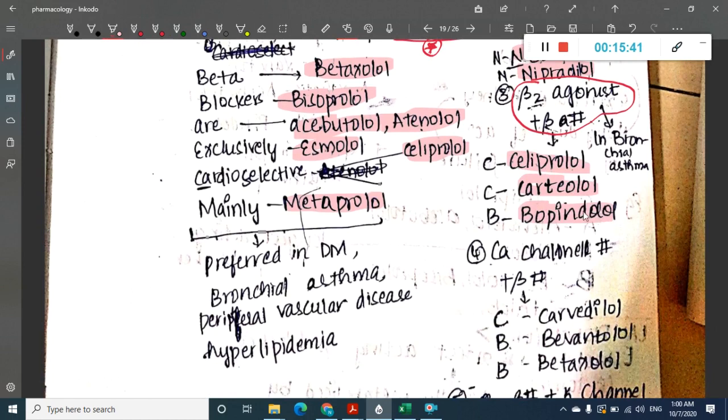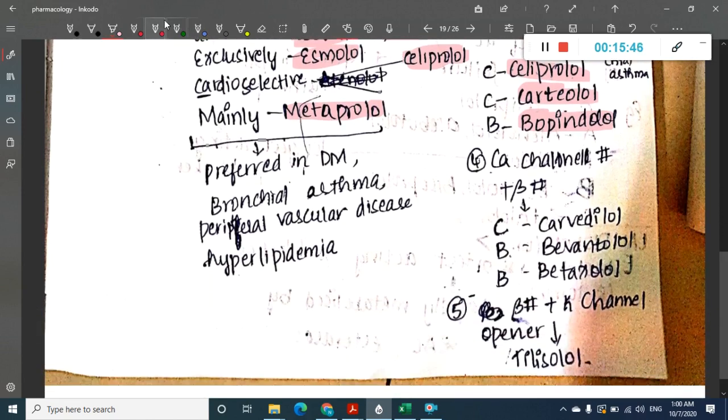Celiprolol, cartiolol and bopindolol. Then we have calcium channel blocking activity present along with beta blocking activity. So they are CBB, calcium channel blocker with beta blocker. These include carvedilol, vivantelol and betoxolol.